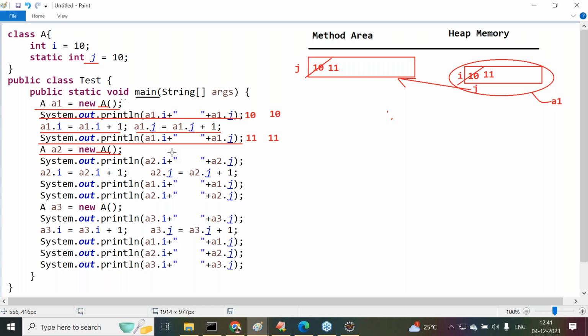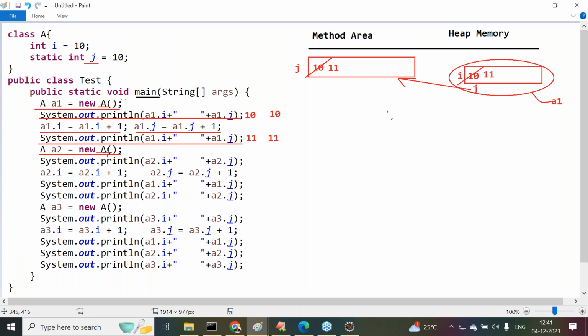Observe carefully the point I am telling you. In Java, for a particular class, bytecode will be loaded only one time, not more than one time. Of course, we can create any number of objects, even 100, but bytecode will be loaded only one time.